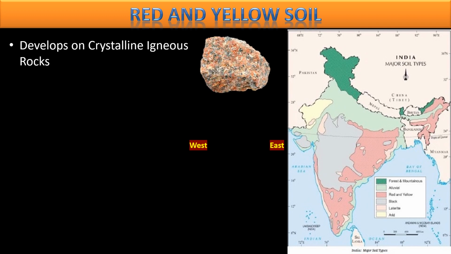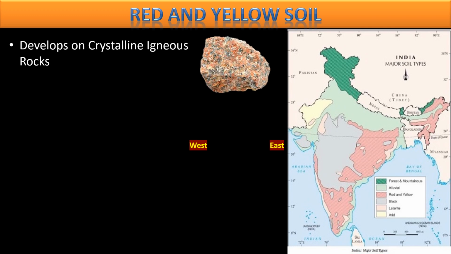So first of all, this soil develops over the crystalline igneous rocks. We have studied in the previous slide while studying about black soil, soil is made up of rock. Okay, and how are the rocks made? In 7th standard you studied about 3 types of rock: igneous, sedimentary, and metamorphic rocks. So what is igneous rock? Igneous rock is a rock which was made from the solidification of lava. मतलब जब जमीन के अंदर से लावा बाहर निकलता है और जब वो लावा सूख जाता है, that lava सूखने के बाद वो रॉक बन जाता है, and this rock is the igneous rock.